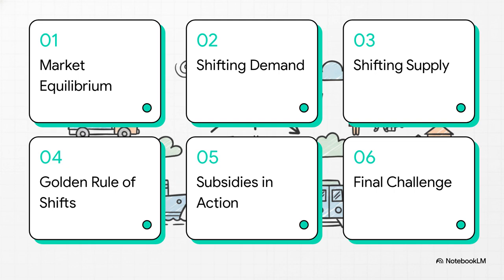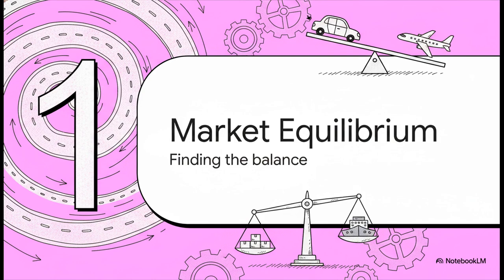Okay, let's dive into this syllabus. Today we're covering 1. The transport market equilibrium, 2. Shifting the demand curve, 3. Shifting the supply curve, 4. The golden rule of shifts, 5. Government subsidies in action, and 6. Your final exam challenge.